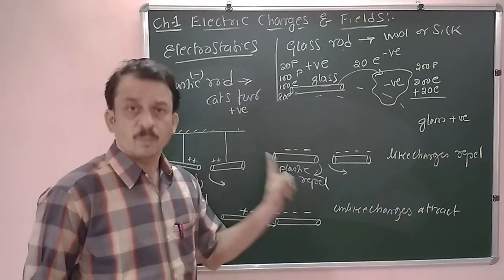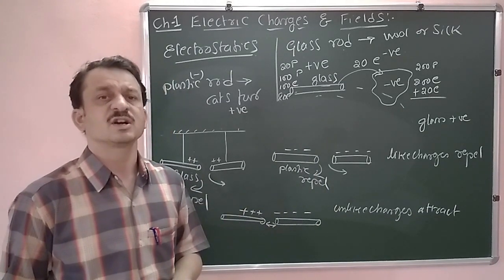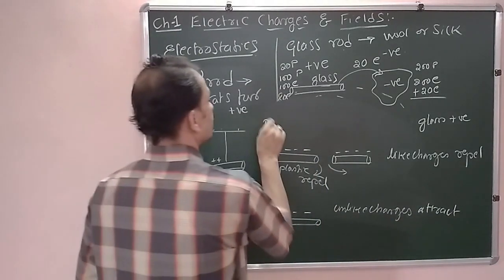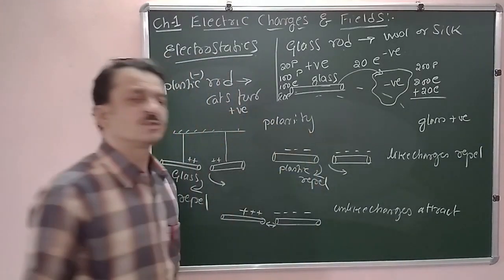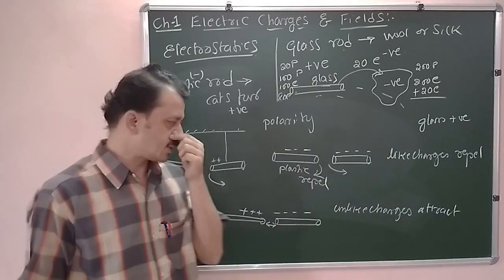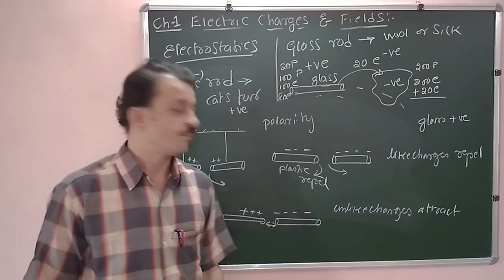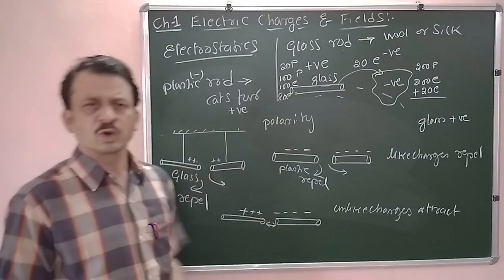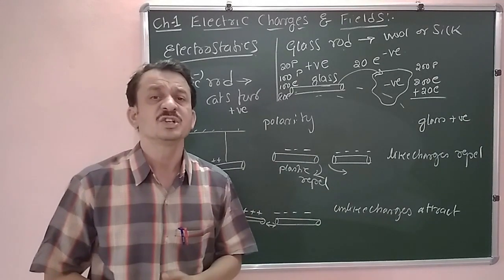The property of the charges which distinguishes the kinds of charges, that is, positive and negative, is called polarity. Now onwards, there are two kinds of charges, positive and negative.